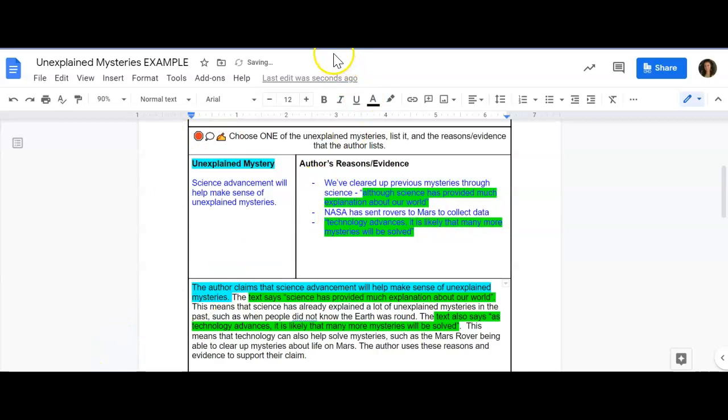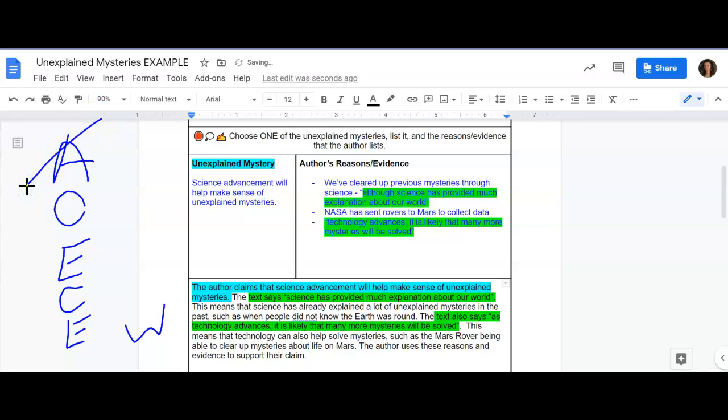Remember, when we're doing our ACE, CEW format, we need to answer the question, cite text evidence, explain the evidence, cite text evidence, explain it, and then wrap it up. Let's check to make sure. The author claims that science advancement will help make sense of unexplained mysteries. We've answered it. The text says science has provided much explanation about our world. We cited it. We explained that evidence. This means I cited more evidence. The text also says as technology advances, it is likely that many more mysteries will be solved. I explain that one again, and then I wrap it up in this last sentence right here.